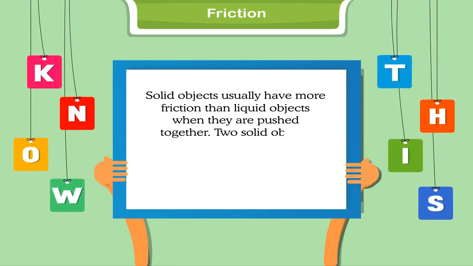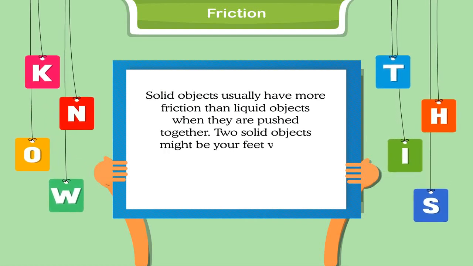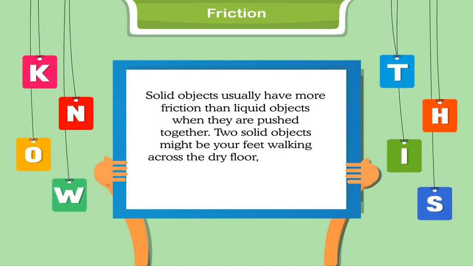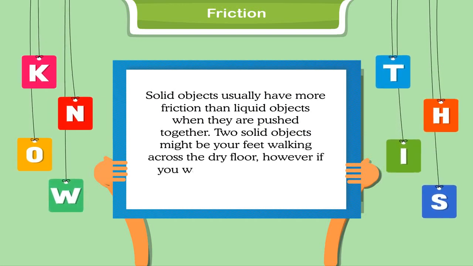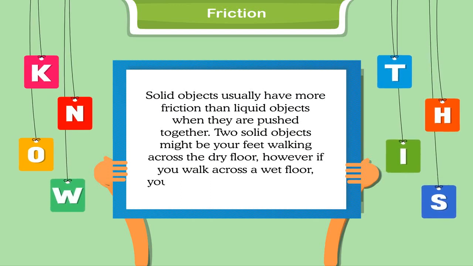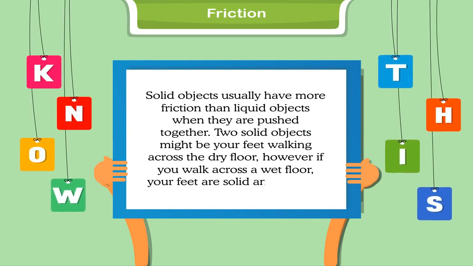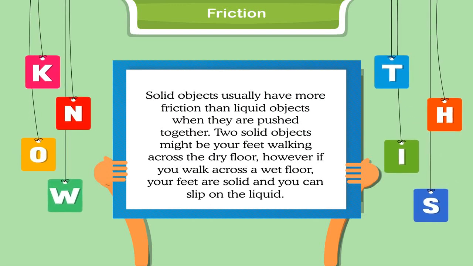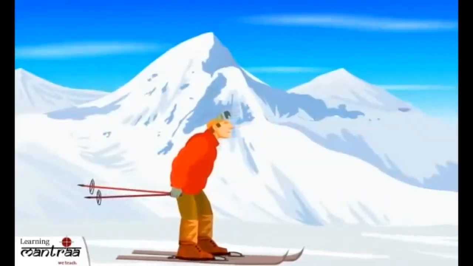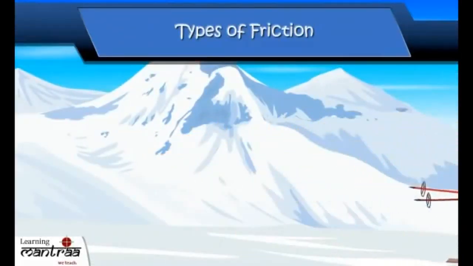Two solid objects might be your feet walking across the dry floor. However, if you walk across a wet floor, your feet are solid and you can slip on the liquid. Types of friction.